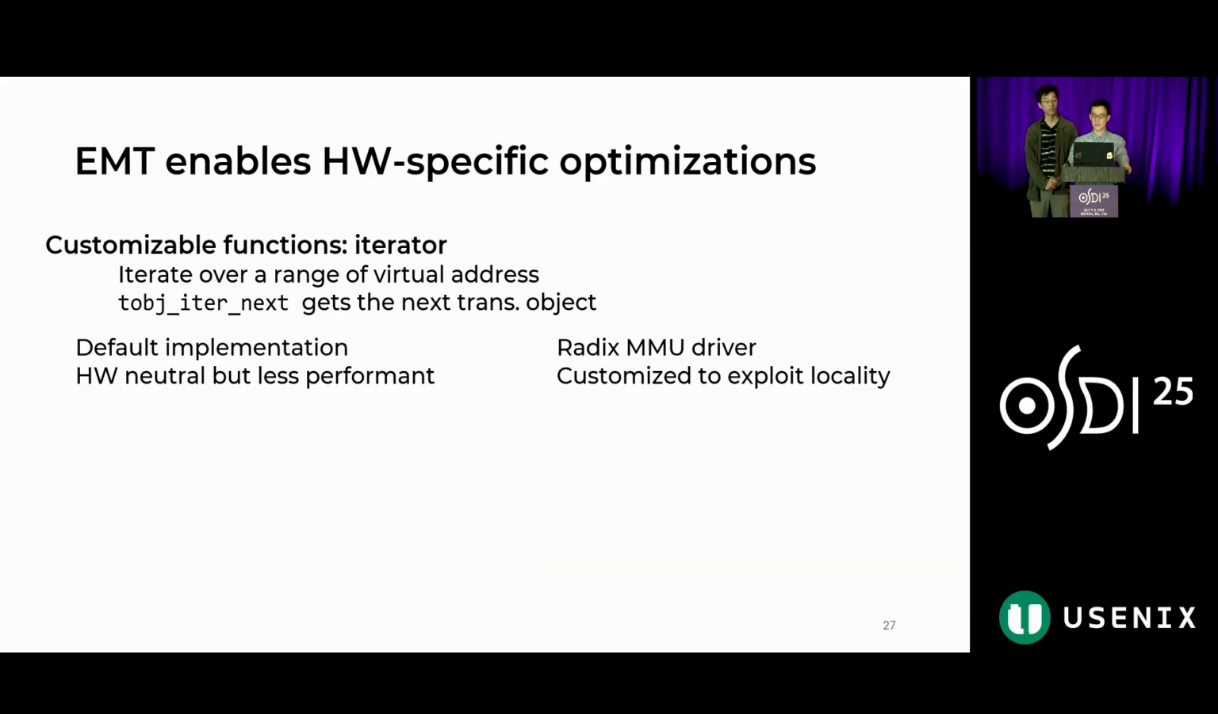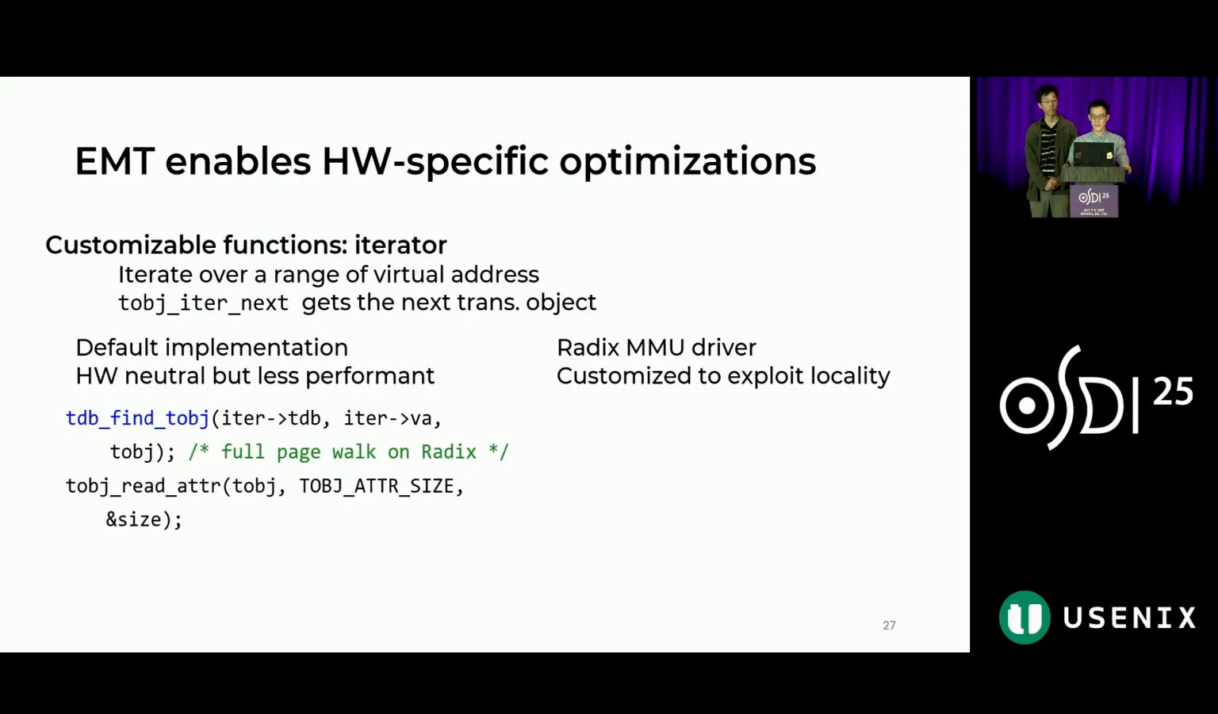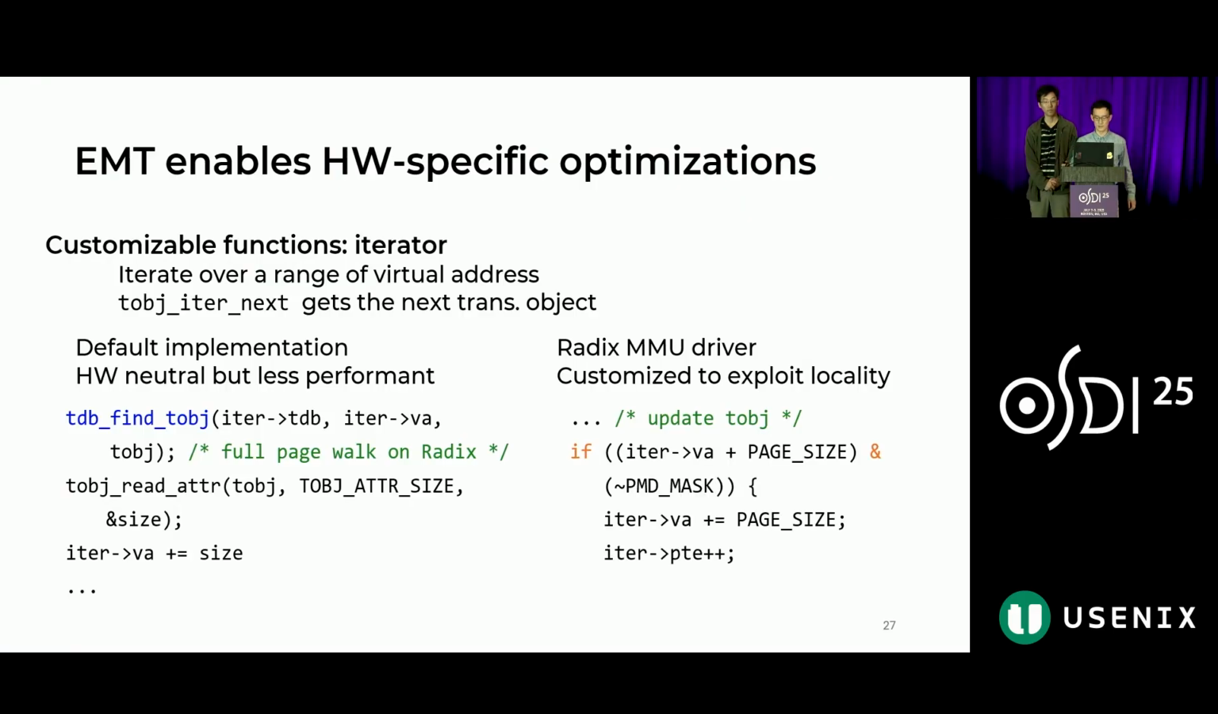Here we show a real code snippet. Let's start with the default implementation. We first find the translation object from the translation database, and this will involve a full page table walk. Next, we get the size, and then increment the virtual address by the size. For the radix MMU driver, we first update the object. If the virtual address is within a 2 megabyte range, we can simply increment the virtual address and the page table entry pointers. And of course, we need to handle other cases. So with this example, we show that EMT customizable functions can enable hardware-specific optimizations.